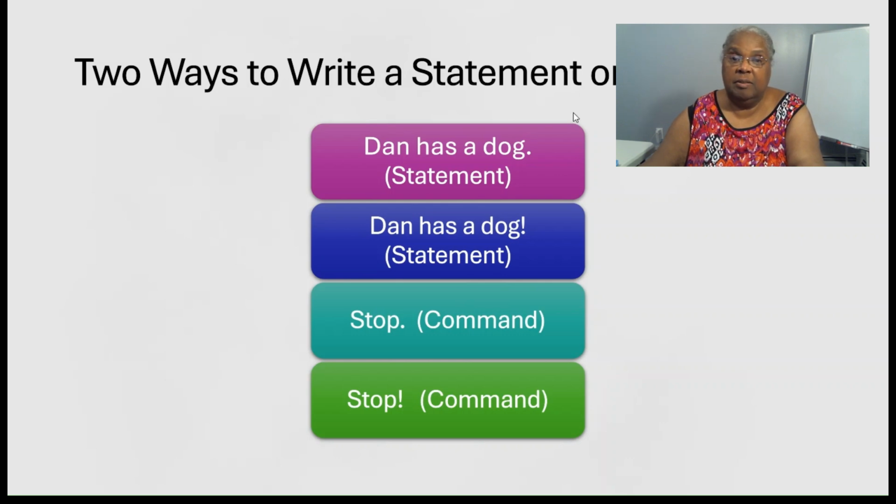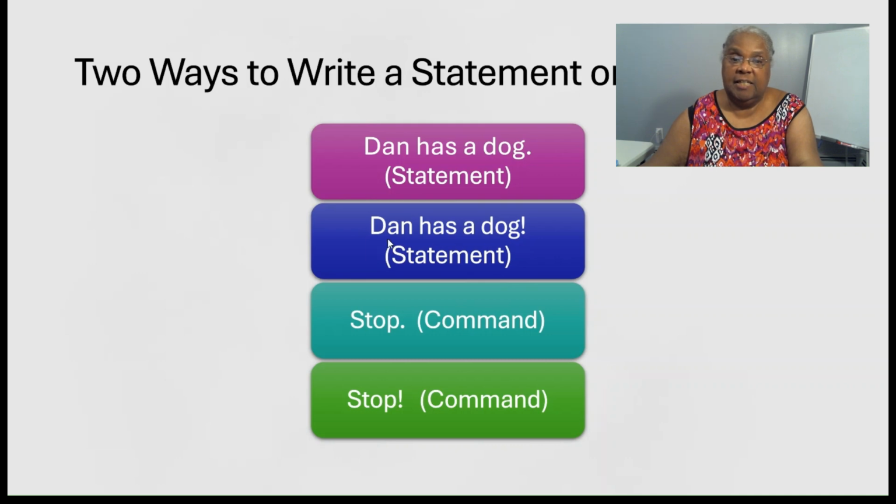The statement can either end with a period or the statement can end with an exclamation mark. An exclamation mark is used at the end of a statement to show strong emotions.